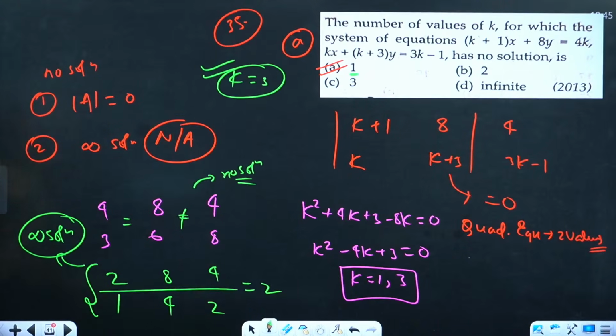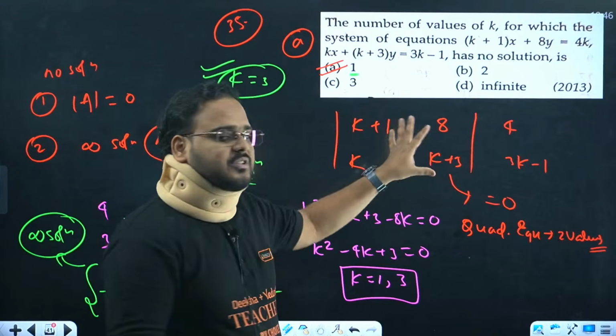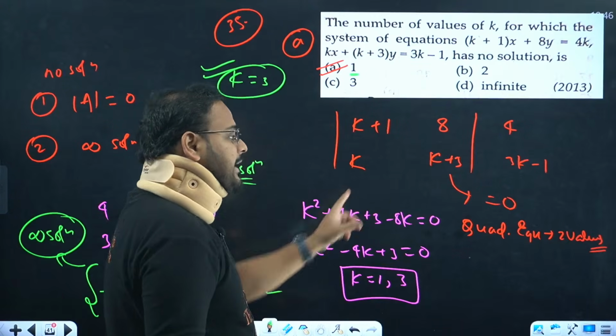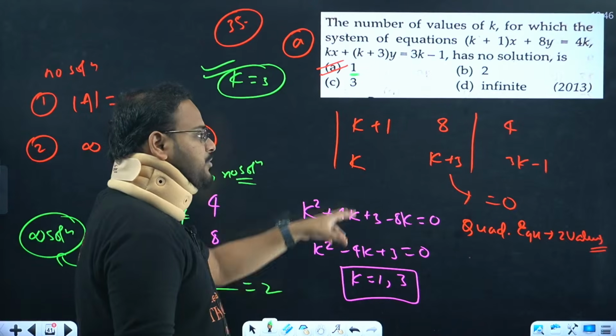Yes, so 35th question, I hope it is clear. I'll give you the approach one more time. The question is given in equation form, so I wrote that, and from there we see that it is quadratic, meaning we get 2 answers, of course. So let me solve the quadratic also.